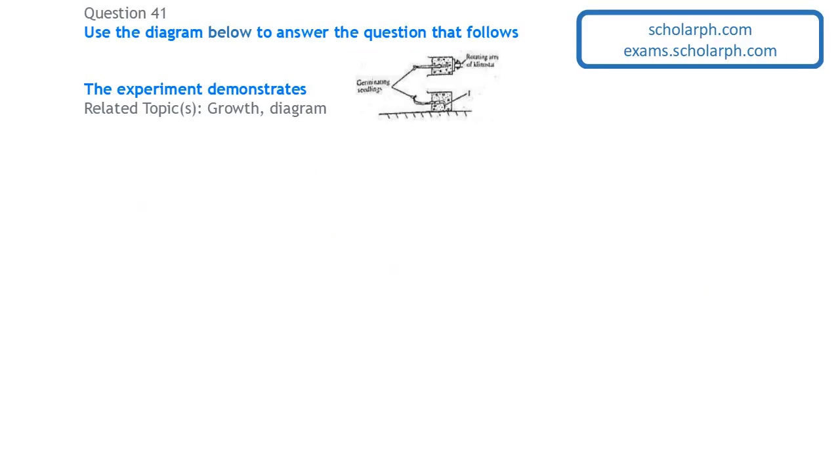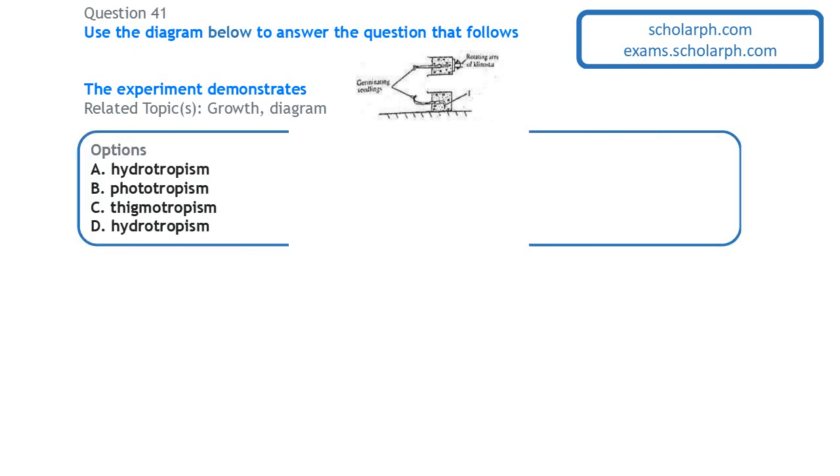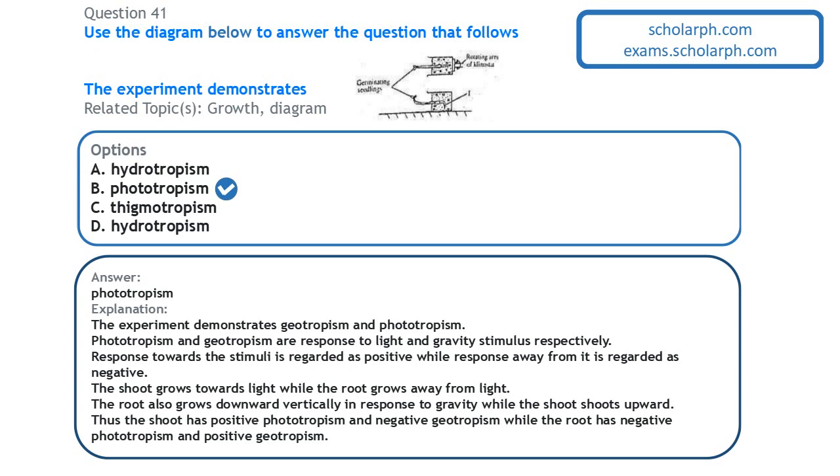Next question, on growth. Use the diagram below to answer the question that follows. This experiment is used to demonstrate phototropism, which is the response to light. As you can see in this diagram, this seedling is going towards this part, while the other seedling is going upright, because the other one is attached to the rotating arm of a clinostat. That means this container is being rotated.